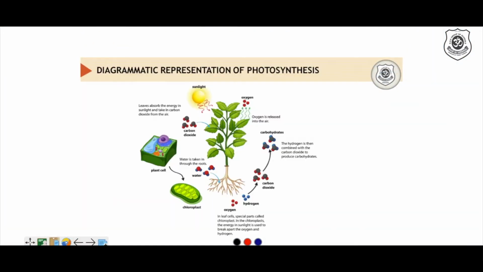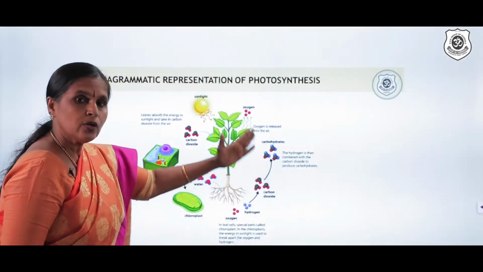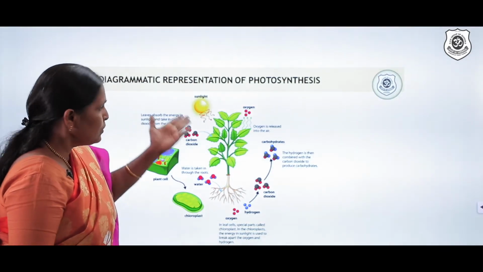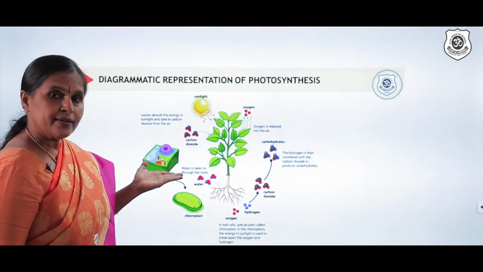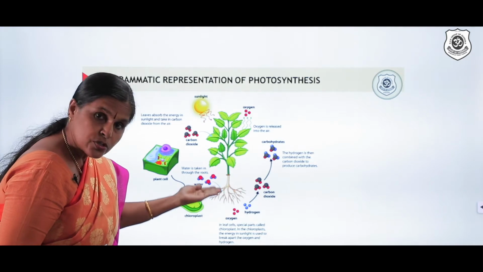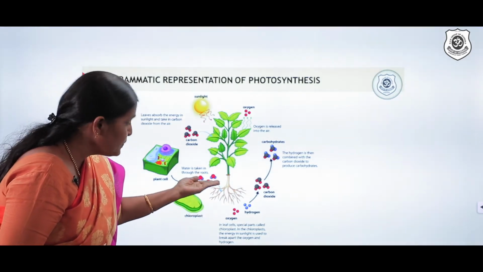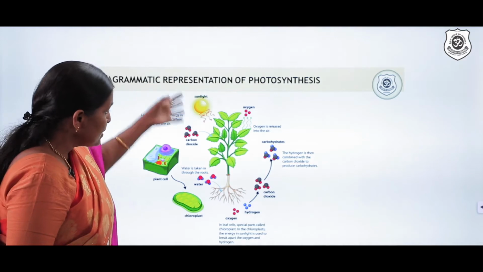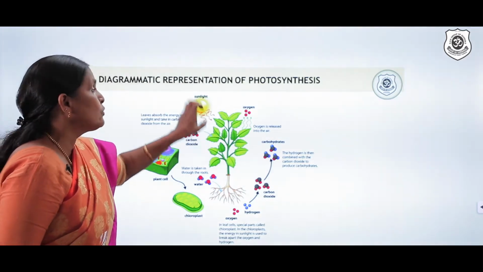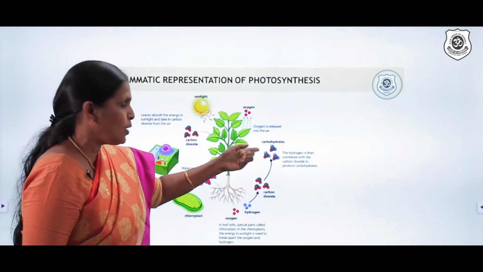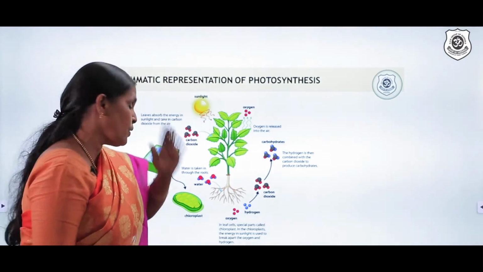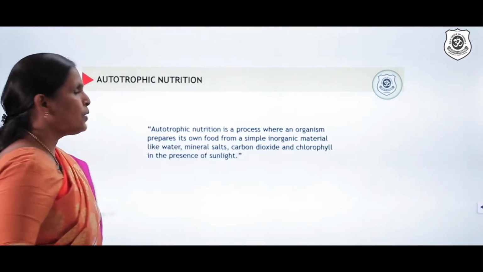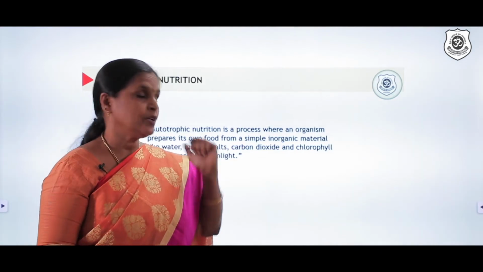Now let us look deep into this biochemical process. This is just a diagrammatic representation showing all the components involved in this process. Plants take in carbon dioxide as you saw in the previous picture. Along with that, some minerals are absorbed in solution form from the soil, and in the process it uses sunlight, and chlorophyll is a pigment which traps the sunlight, and a product is formed which is carbohydrate. And again, once more I say, oxygen is an important gas which is evolved in this process.